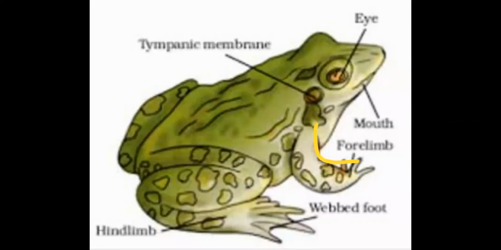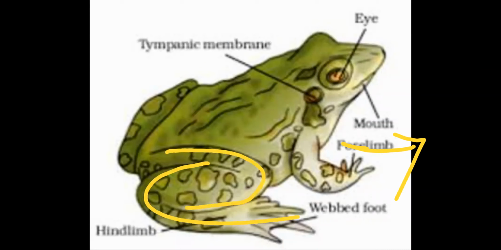Here a pair of forelimbs is there, one on this side and one on the other side. Same here, this is the hind limb. So a pair of forelimbs and a pair of hind limbs are present. Next, see if we can make out this position, sitting, that frog, when it jumps, the pressure is mainly exerted on the hind limb compared to the forelimb. More pressure is generated on the hind limb compared to the forelimb.